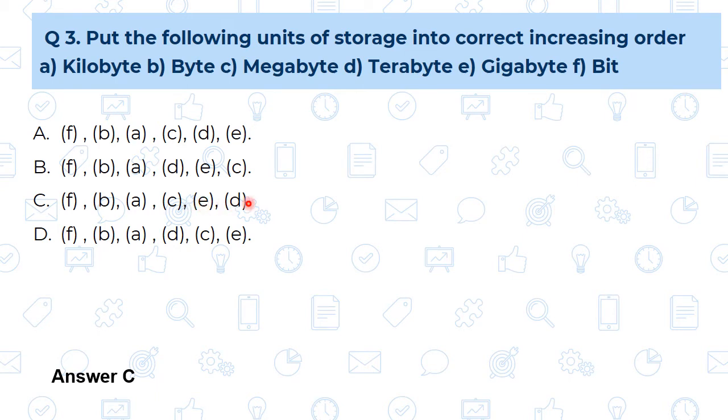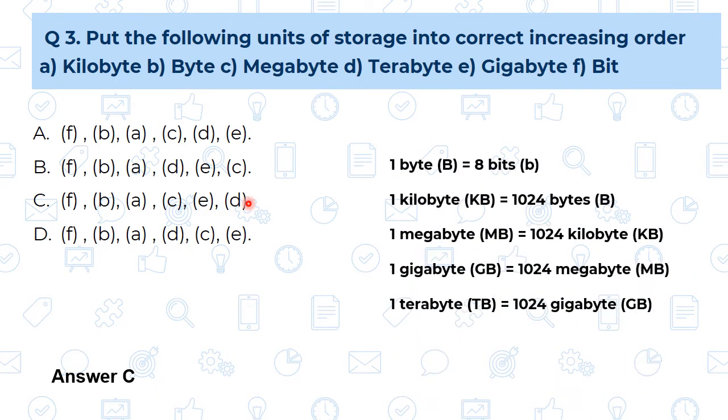Now we are going to see the conversion of these because many questions can be framed from these units of storage. Questions can be asked on the basis of conversion also. So let us see the conversion. First, 1 byte, that is capital B, and bit, that is small b. 1 byte is equal to 8 bits.